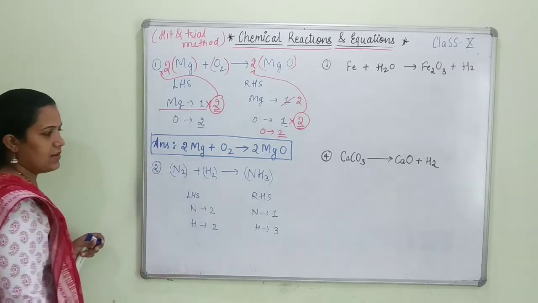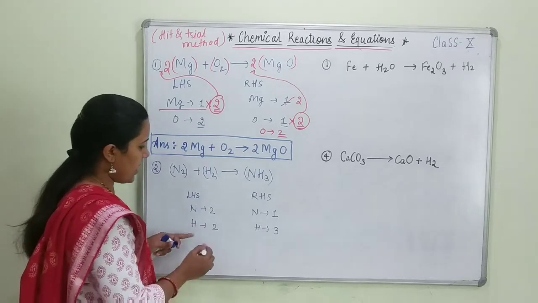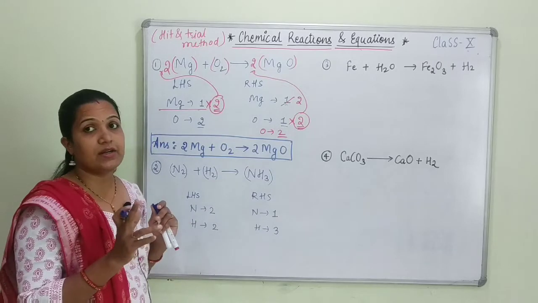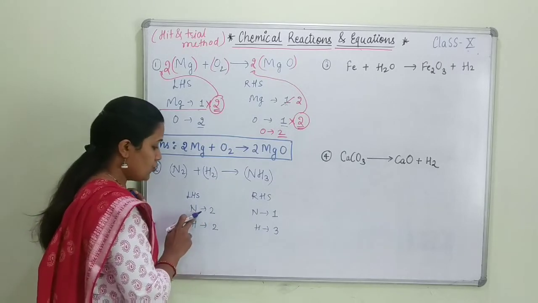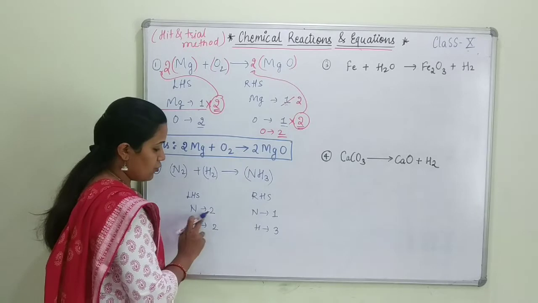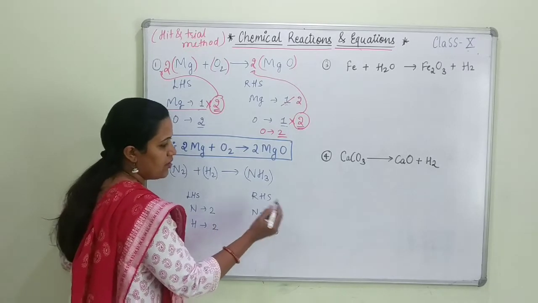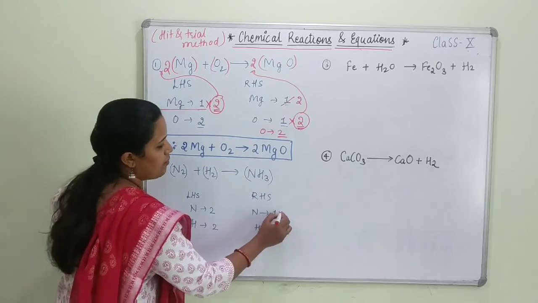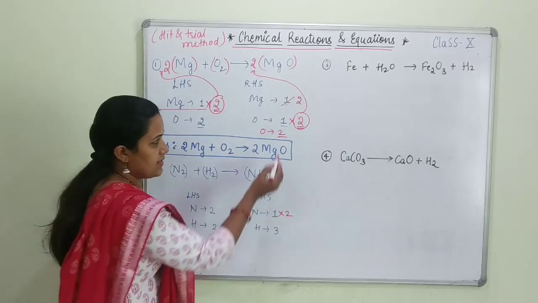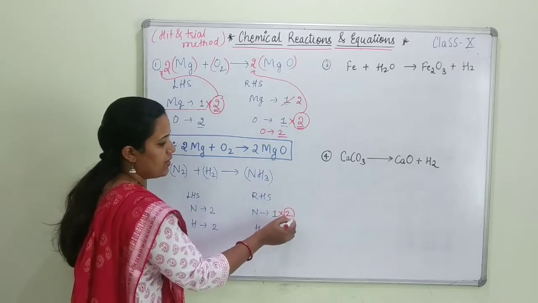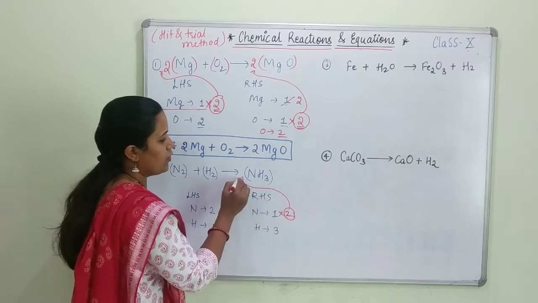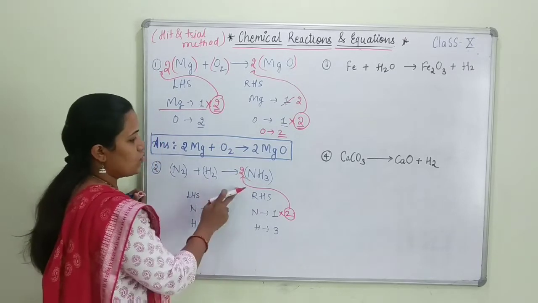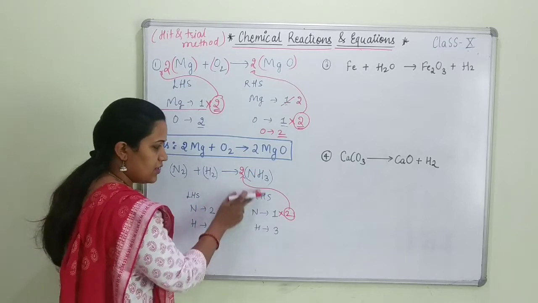Okay, now let's start balancing this equation. For balancing, I can see that here it is 2 and 3, so a little bit difficult to balance. Here it is N2, nitrogen is 2 atoms, and on the other side nitrogen is 1 atom. So what I will be doing, I will be multiplying this quantity by 2. As I said earlier also, the number which you have multiplied, that number you are going to write in front of this. So here what should I write? 2.